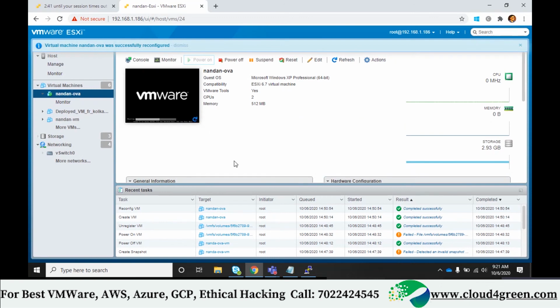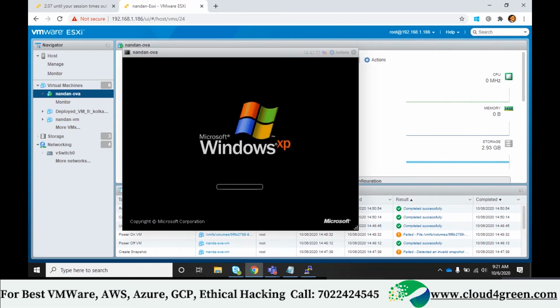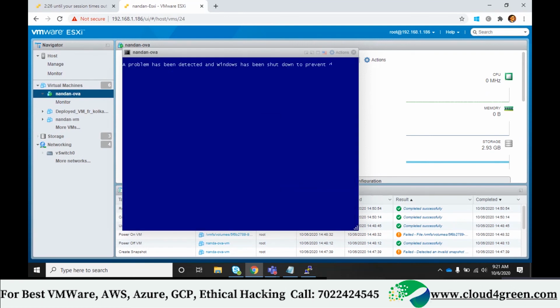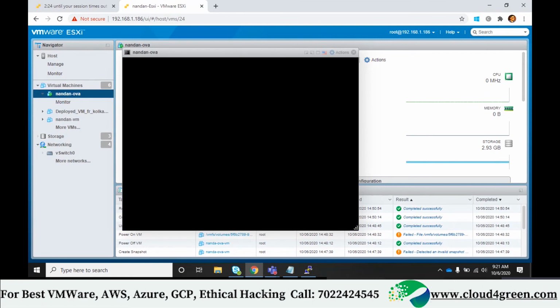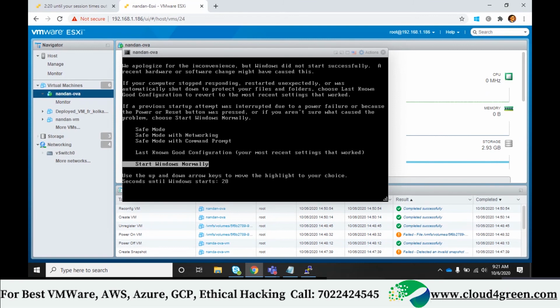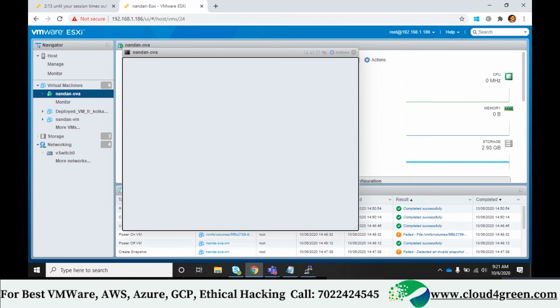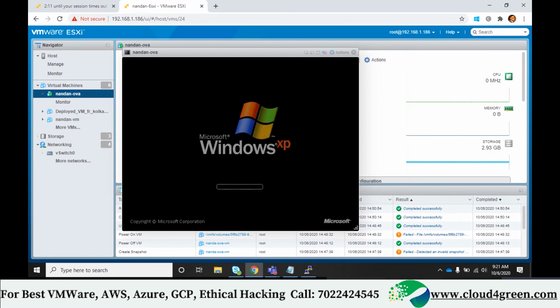Machine is coming up. Can you all see this? See, you understood? So in production we have seen hundreds of cases like this. By mistake the VMX file would have been deleted, or the VMX file corrupted. Can you see what is happening? Blue screen dump error because it found what? New hardware.